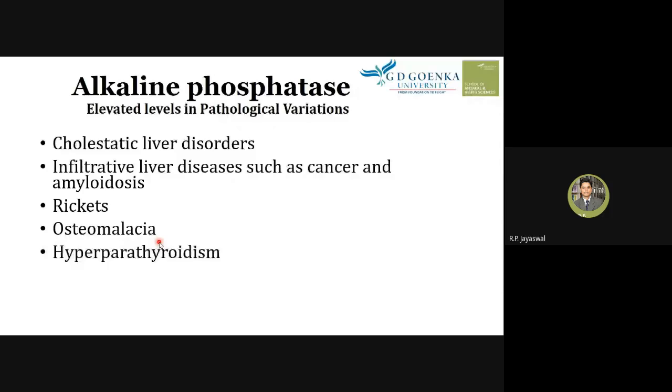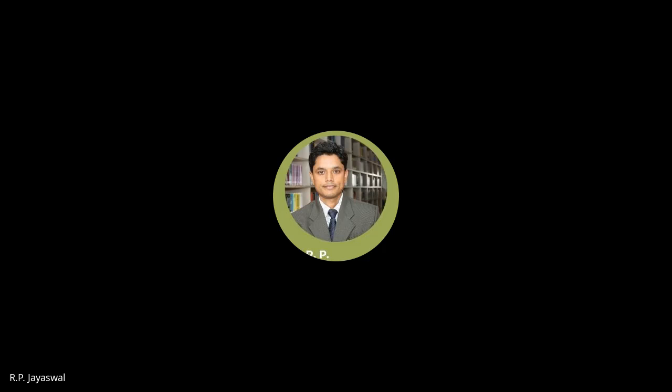Hyperparathyroidism, where the parathyroid gland functions abnormally higher, with increased function of the gland. In such a condition, parathormone is released, and this parathormone, secreted by the gland, is higher, and this leads to extra phosphatase in the blood, where alkaline phosphatase is higher.